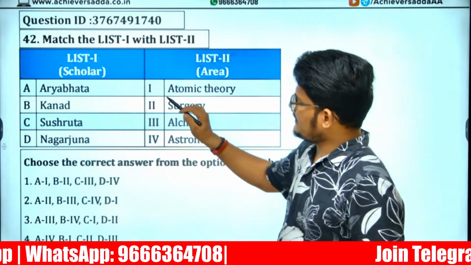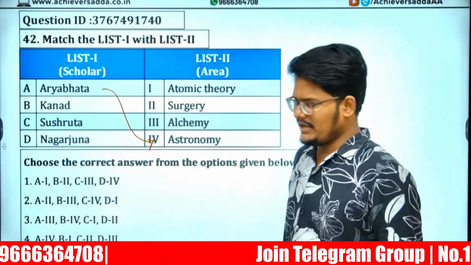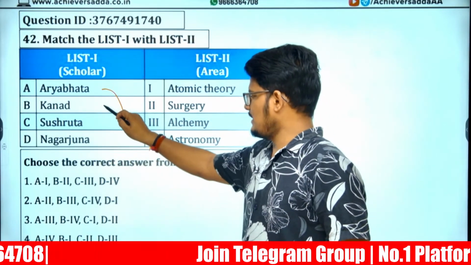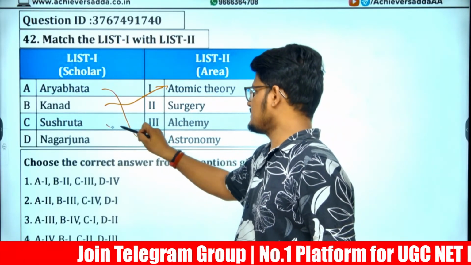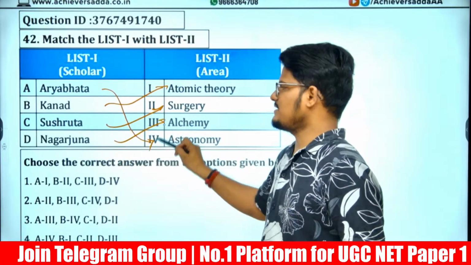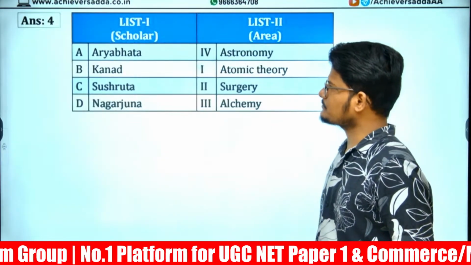The next question: Aryabhatta is related to astronomy. Kanada is related to atomic theory. Sushruta is related to surgery. And Nagarjuna is a sage, related to alchemy.